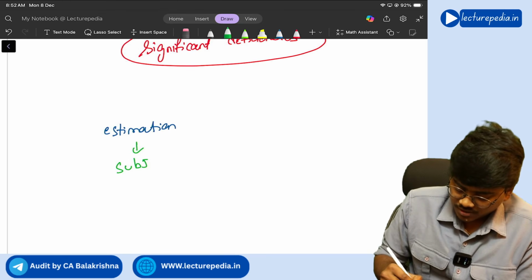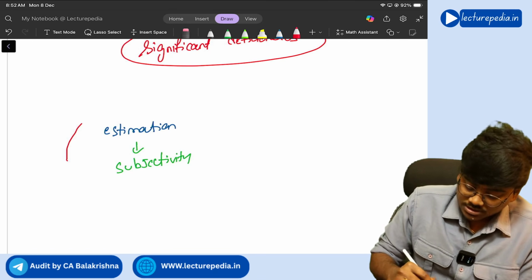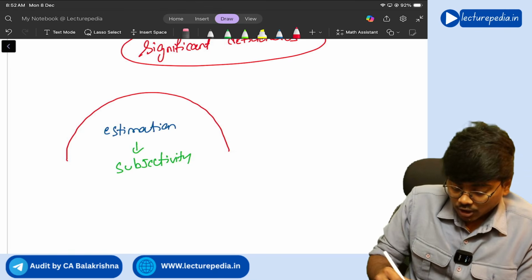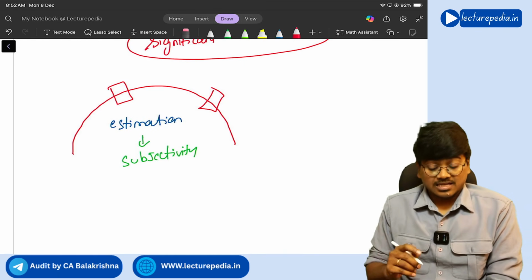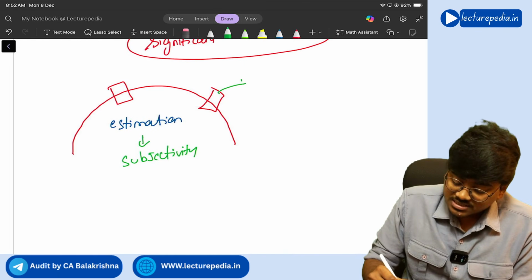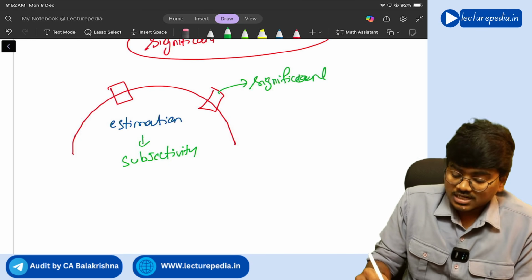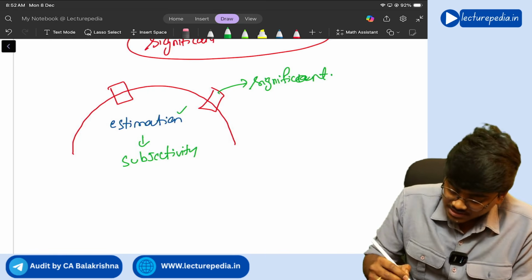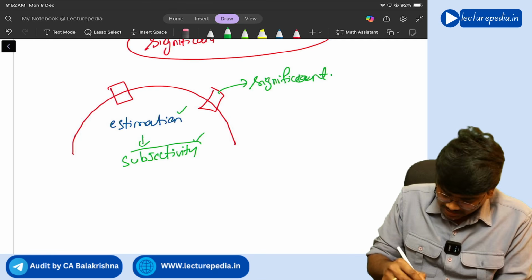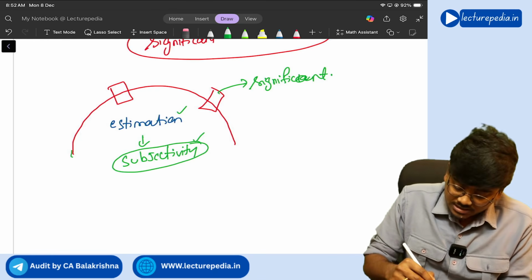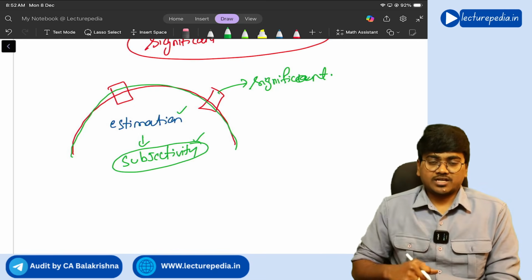Okay, a lot of subjectivity is involved, and controls around this area are deficient. Okay, there are deficiencies in controls around this area, then you can call these deficiencies significant deficiencies. Okay, significant deficiency, because the estimations involved here are subjective. Okay, since subjectivity is involved, and around that subjectivity area controls are deficient, it can lead to significant deficiency, understanding.